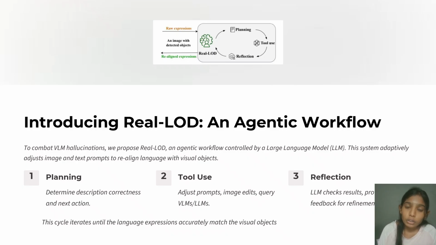We give the raw expression to RealLOD, which works on planning, then tool use, and then reflection. If the result from reflection is not correct, it realigns the expression, and this cycle iterates until the language expression accurately matches the visual objects.